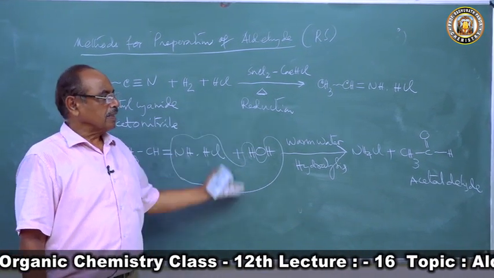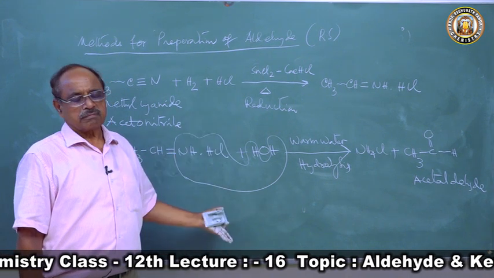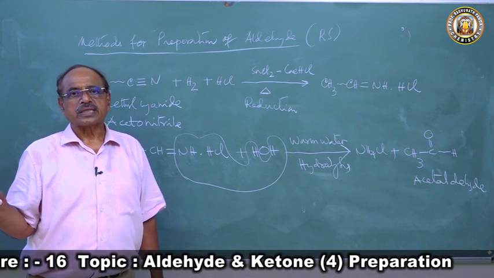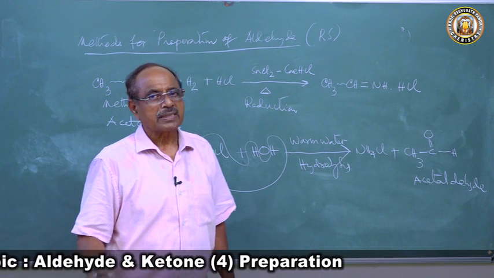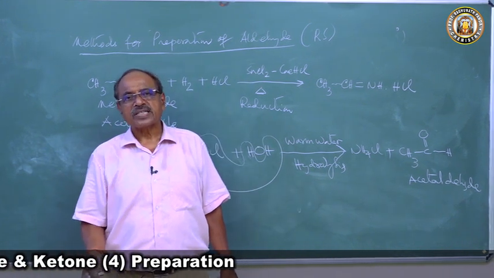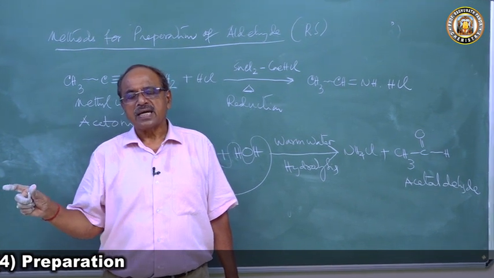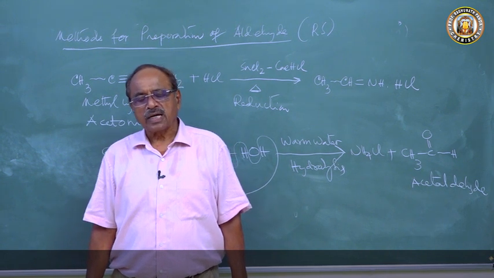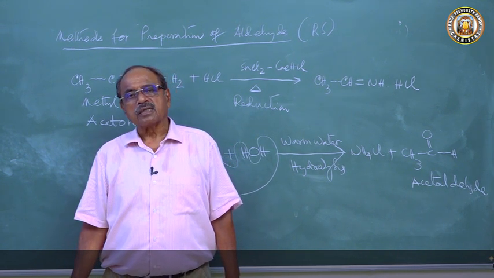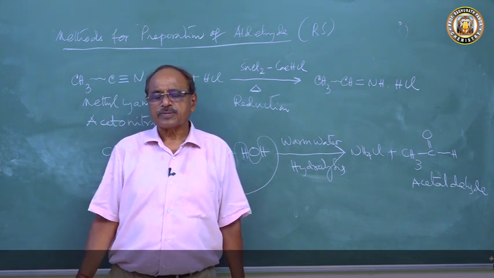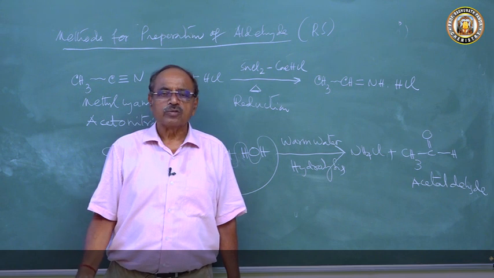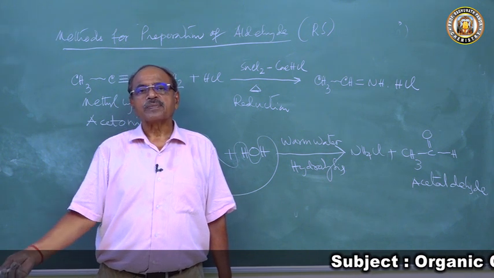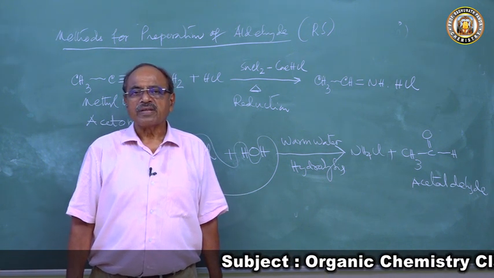You see the whole preparation of aldehyde; there can be a chain reaction question also. In an entrance exam they may give the question and ask for A, B, C, D, E, and the probable answers will be there. So children, you have done the properties and preparation of aldehydes and ketones, general methods and specific methods. Next class we will be studying the structure of carbonyl compounds, then what properties the carbonyl compounds exhibit.